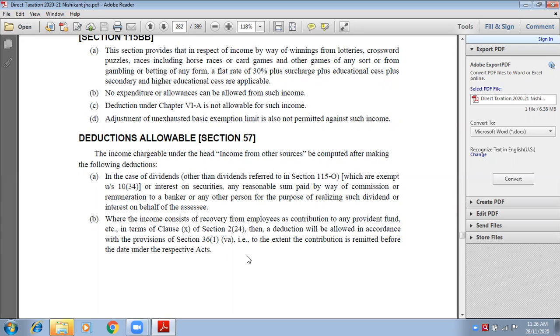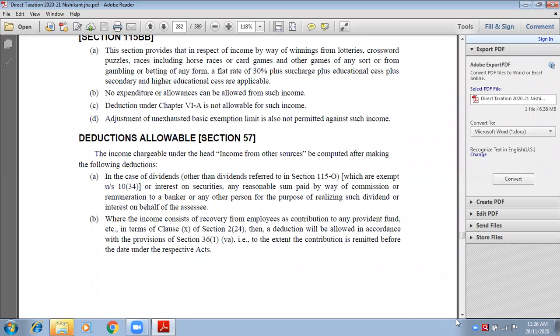Now, how much interest is paid? 2,000. So from one hand, you are earning income, 8,000. On the other hand, related to the income, you are paying expenses, interest on loan, 2,000. So from 8,000, 2,000 can be deducted and the rest amount, 6,000, will be taxable. Did you understand the procedure? Yes, ma'am.